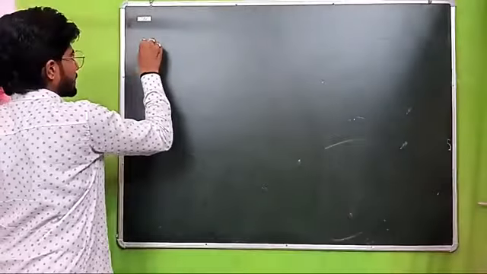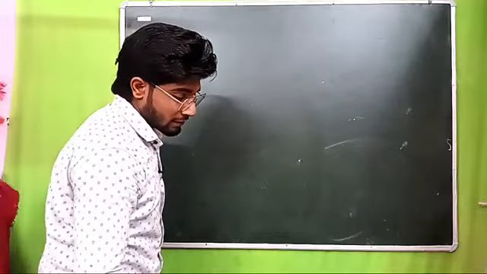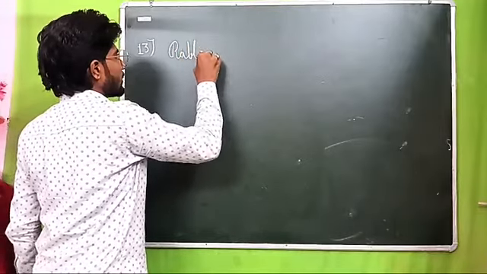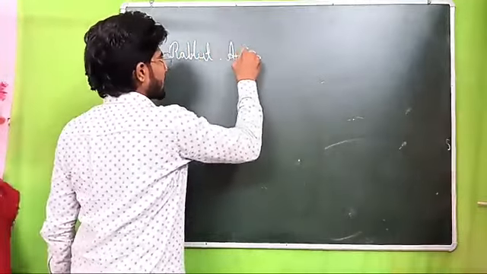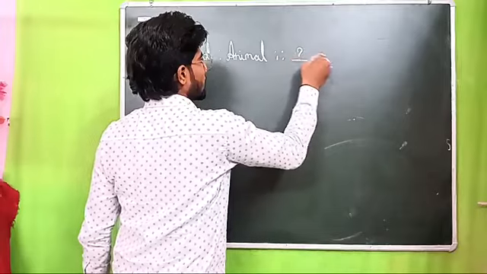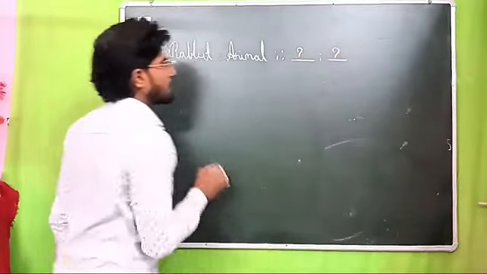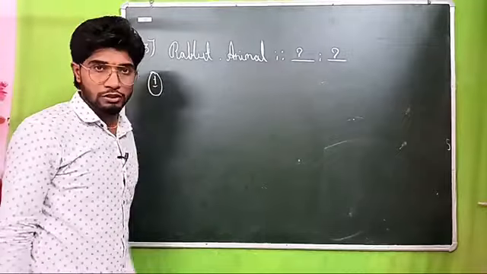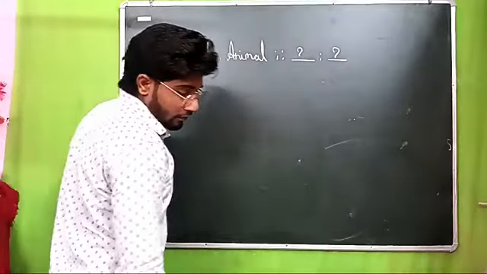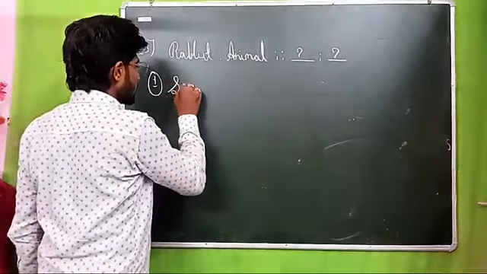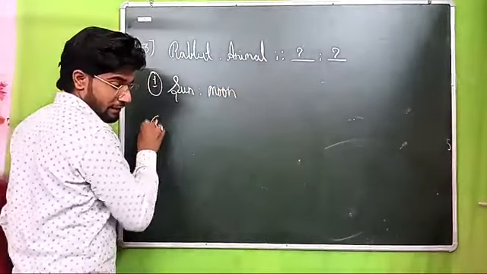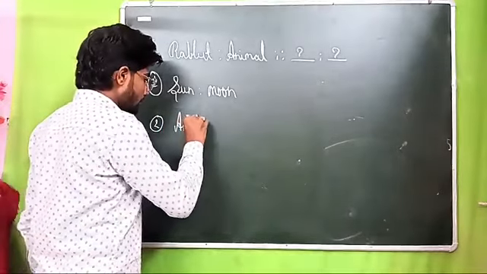Now question number 13. What is question number 13 saying, beta? Rabbit related to animal. Yes, rabbit, beta, rabbit related to animal. Getting my point? Then find two things which match together, beta. Very simple. According to the options you can solve this question. First of all understand that rabbit is related to animal. So find two options. Option number first: sun related to moon. Option number second is saying animal related to cow.